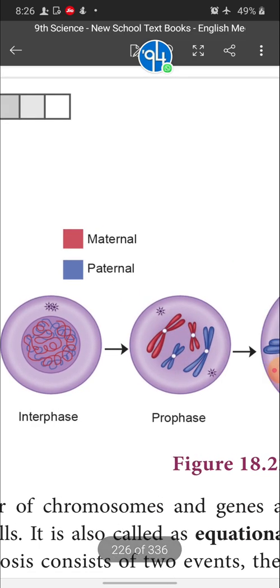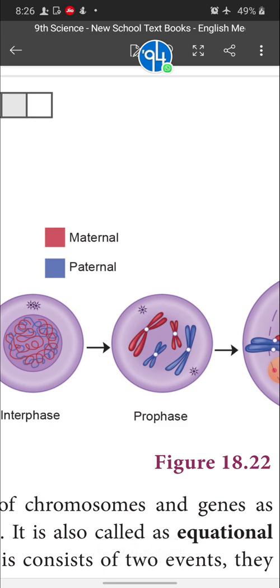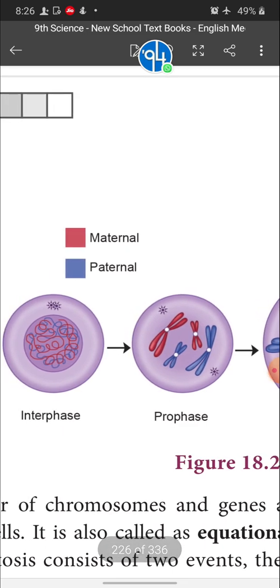Okay, next we come to the prophase stage. Children, please keep this in your mind clearly. See, in the interphase stage, it is a thread-like structure, the chromatin reticulum. During the prophase stage, children, the chromatin reticulum is converted into chromosomes. Two chromosomes are maternal chromosomes, two chromosomes are paternal chromosomes. Now, what is the first change that takes place inside the nucleus during cell division? Inside the nucleus, chromatin reticulum is converted into chromosomes.